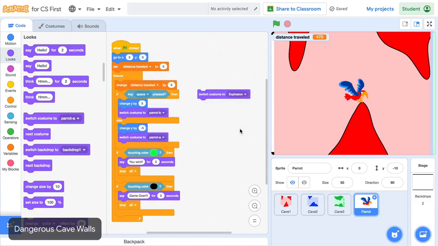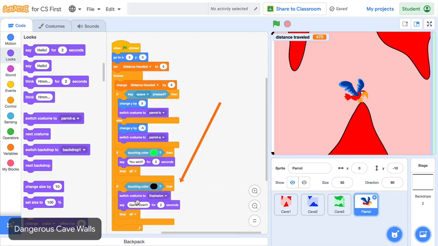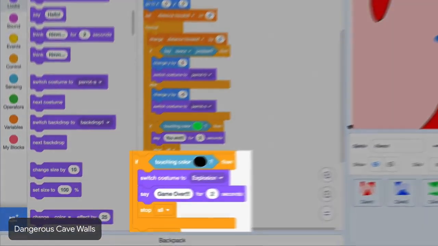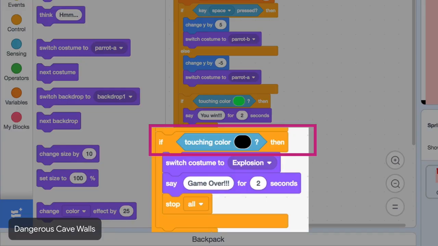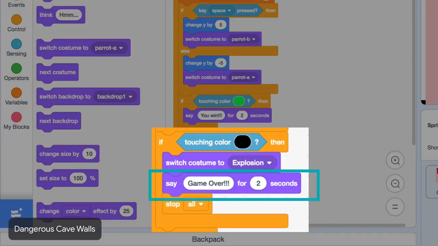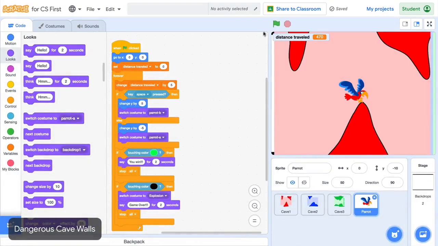Cave edges are colored black, so the Switch Costume To Explosion block belongs inside an if touching color black block. Now, this part of the program reads, if the parrot is touching color black, switch the costume to explosion, then say, you lose, and stop everything. Test your code.